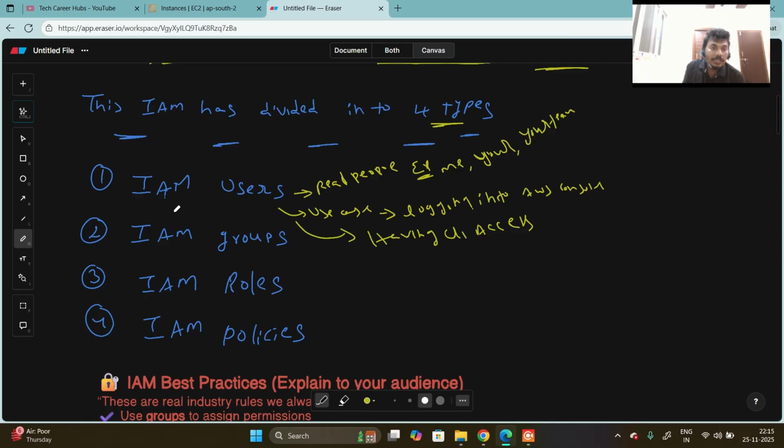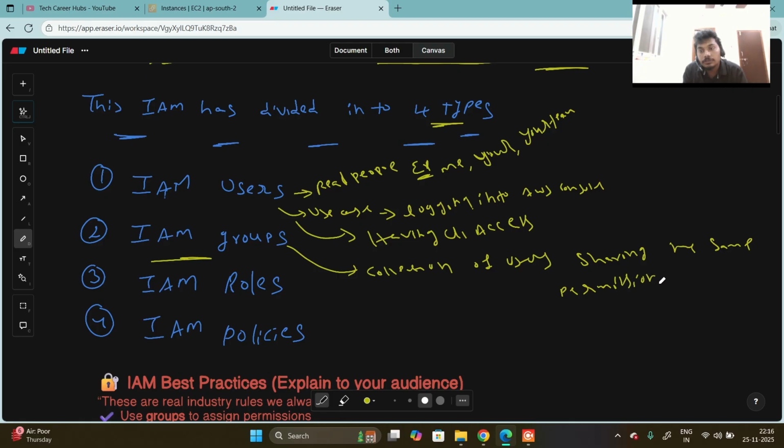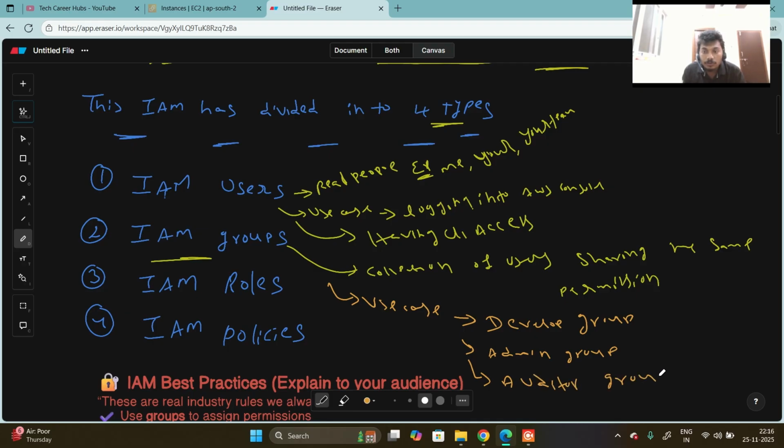Second one is IAM groups. IAM groups means a collection of users sharing the same permissions. For example, a developer group, an admin group, or an auditors group. These are example groups.